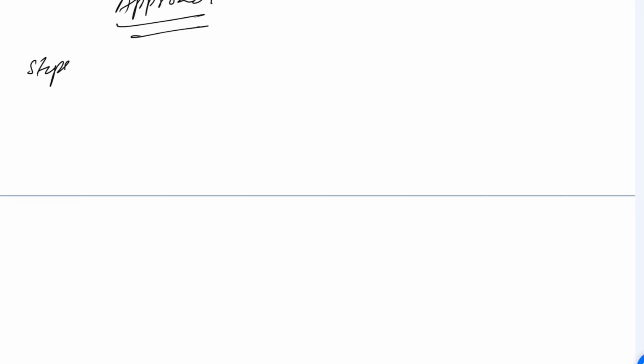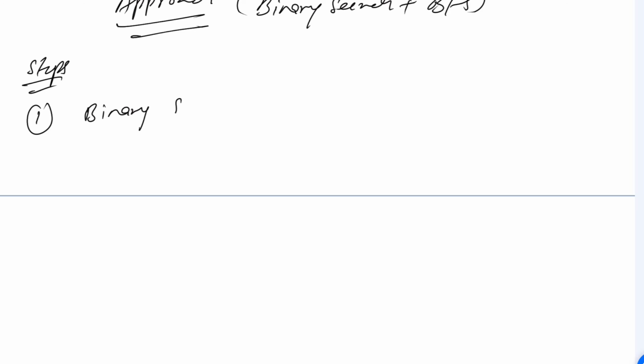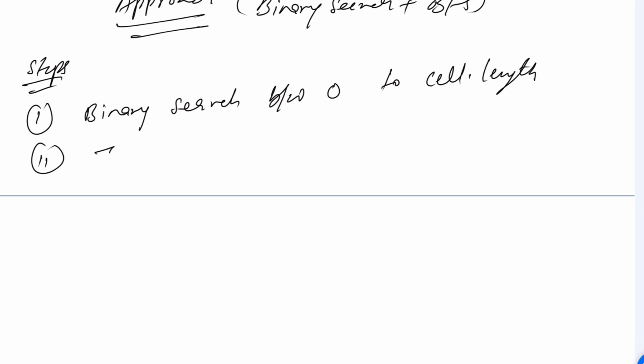What are the steps? So we'll do two things: binary search plus BFS. Clear? So how are we going to define the steps? Very first, we'll do the binary search between 0 to cells dot length. In step 2, we have to find the mid.